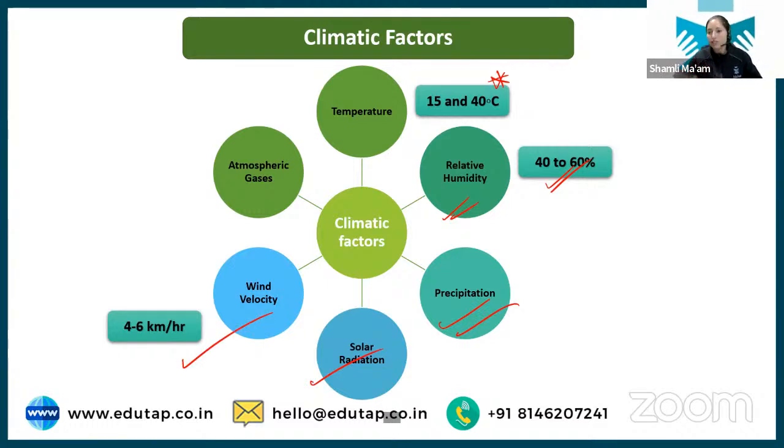It should be 4 to 6 kilometer per hour, because if wind velocity is high, obviously your plant will lodge, it will fall off, and there will be wear and tear losses in the plants. So optimum wind velocity should be there.